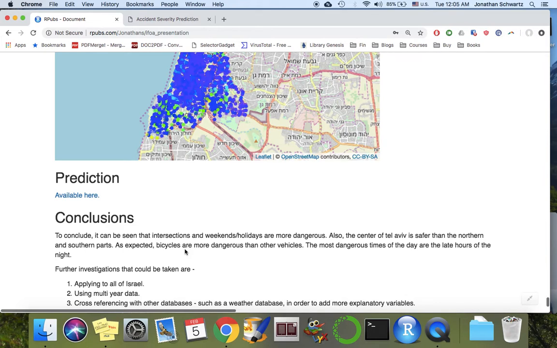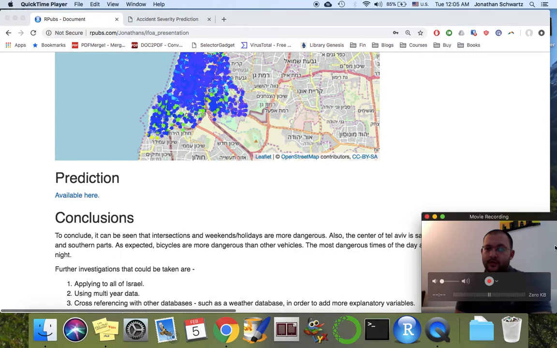Further investigations that could be done here, which I haven't done yet, is to apply this to all of Israel and not just Tel Aviv, to use multi-year data, maybe cross-reference with other databases such as a weather database, in order to add more explanatory variables.